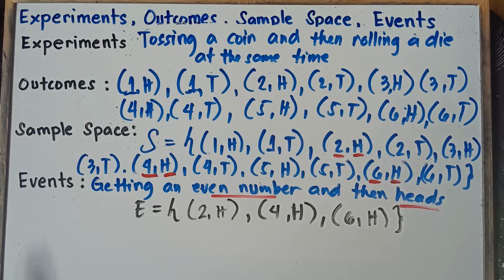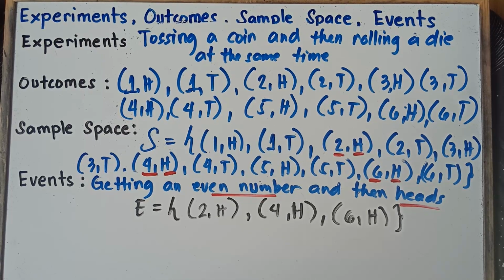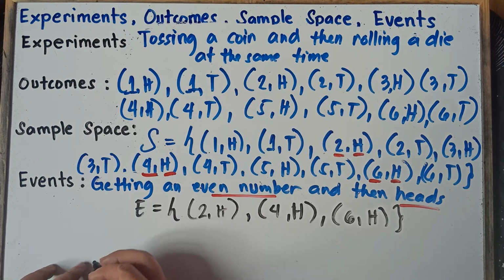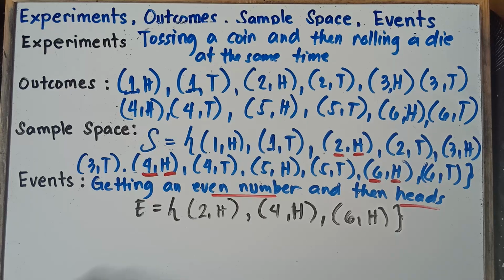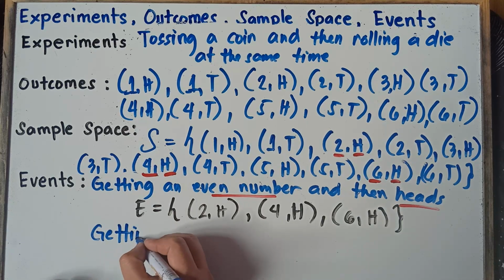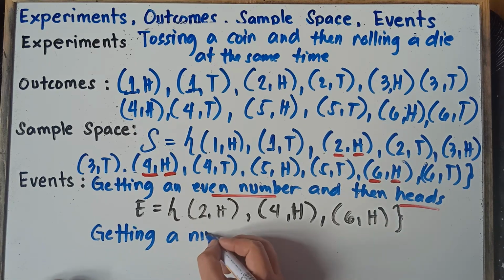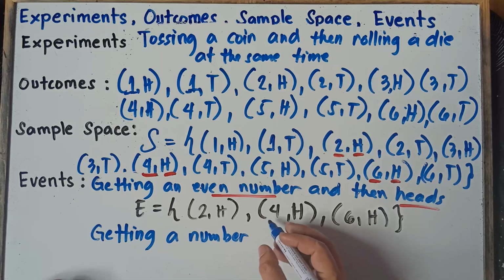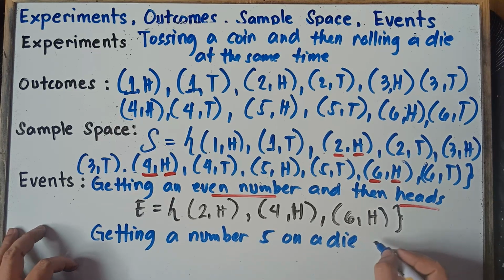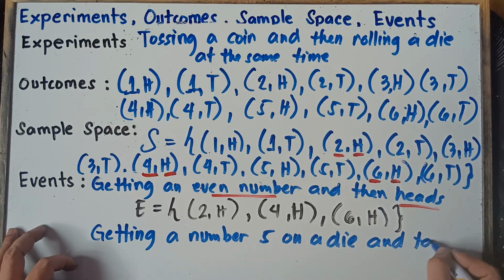So let's have another example, class, for the event. So what if I say the event is getting a number 5 on a die and then tail on a coin. So getting a number 5 on a die and then tail on a coin.